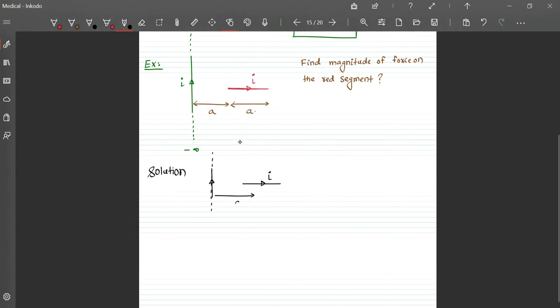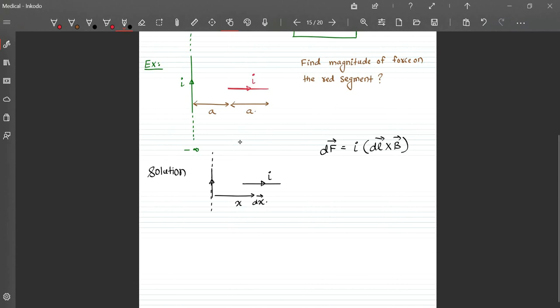At a distance of x, I take a small segment of dx. On that small segment, force can be written as I into dl cross B.